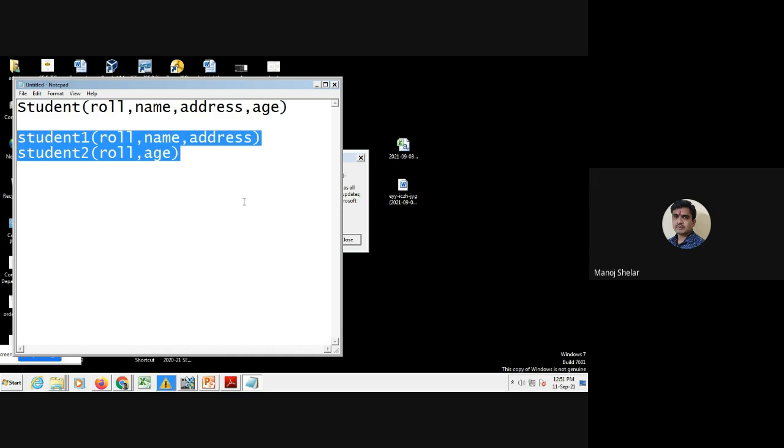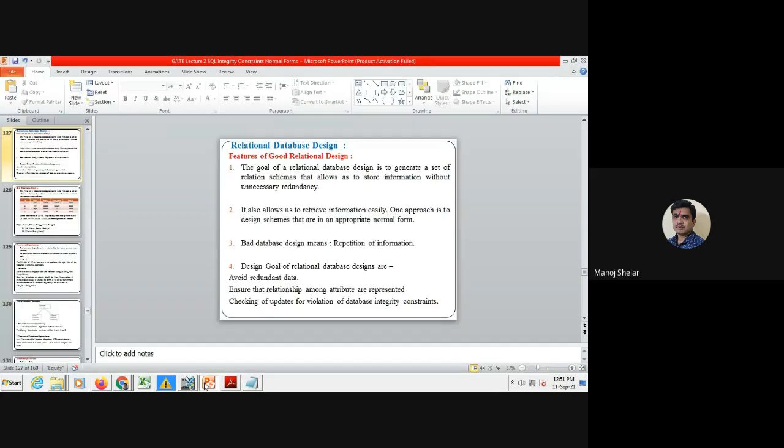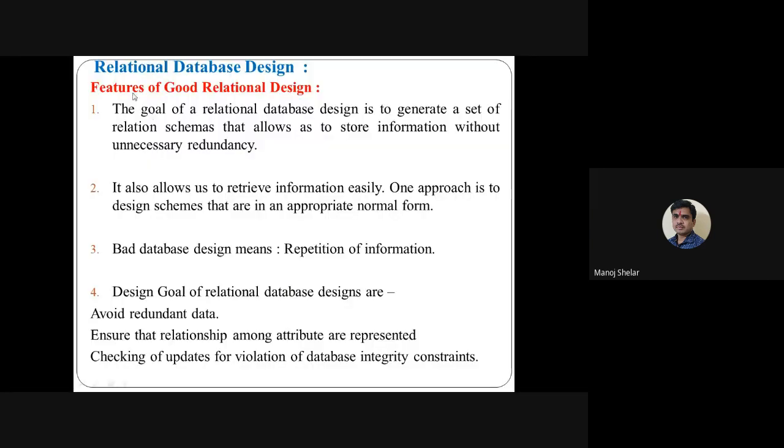So here we avoid the problem of redundancy, and then apply the concept of normalization on the particular database: first normal form, second normal form, third normal form, BCNF, then fourth NF, fifth NF, using functional dependency, multi-valued dependency, and join dependency. So we easily solve the redundancy problem of the database. Okay. So the feature of a good relational database design is that we use the concept of normalization. Using normalization we reduce the redundancy of the data, so we avoid repetitive information in the particular database.